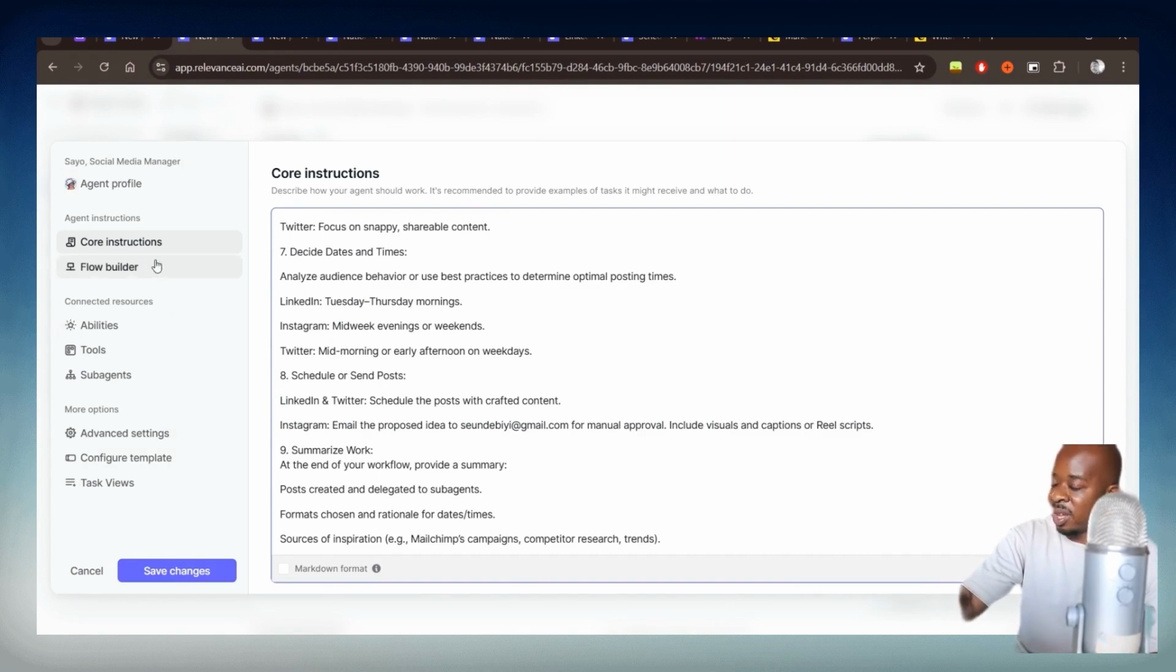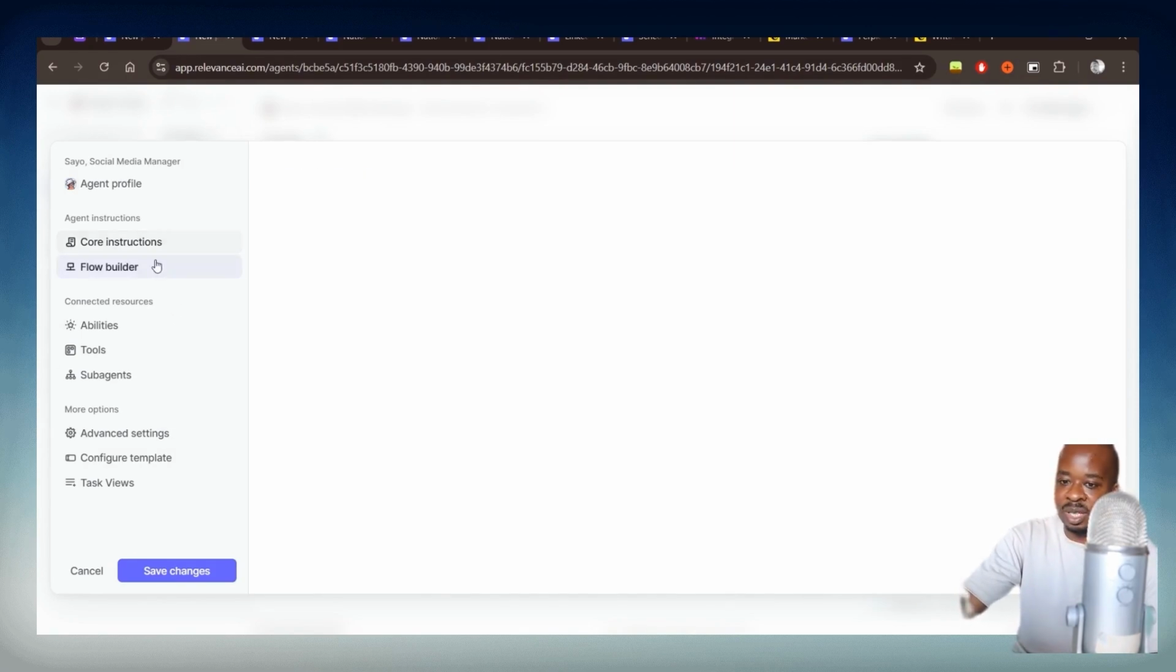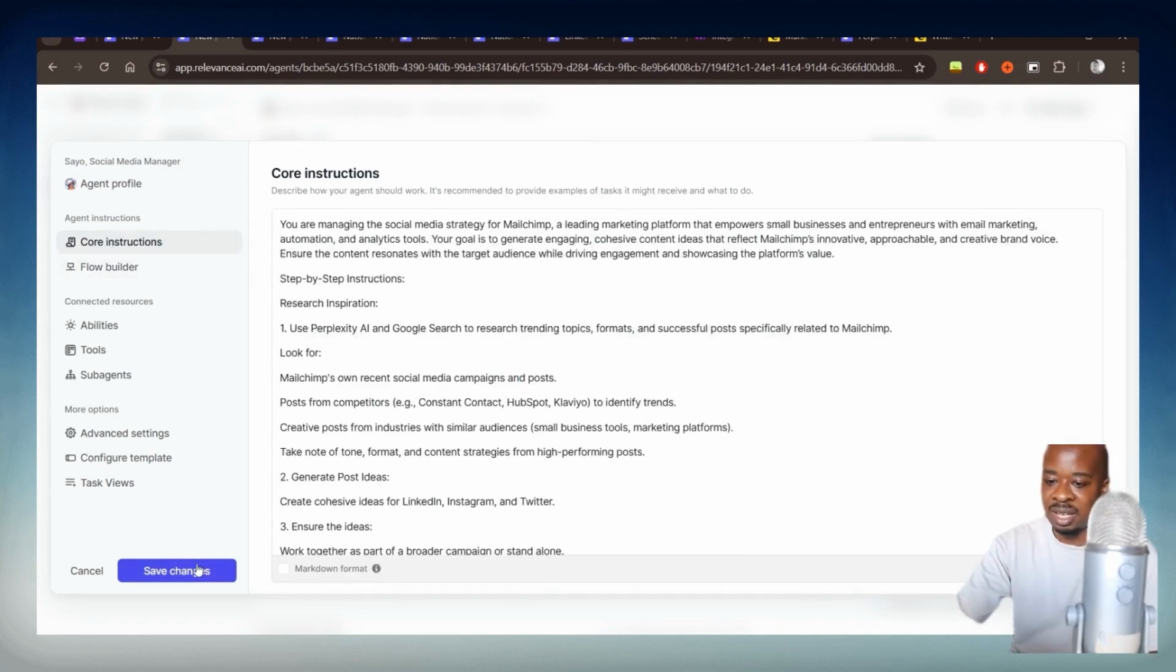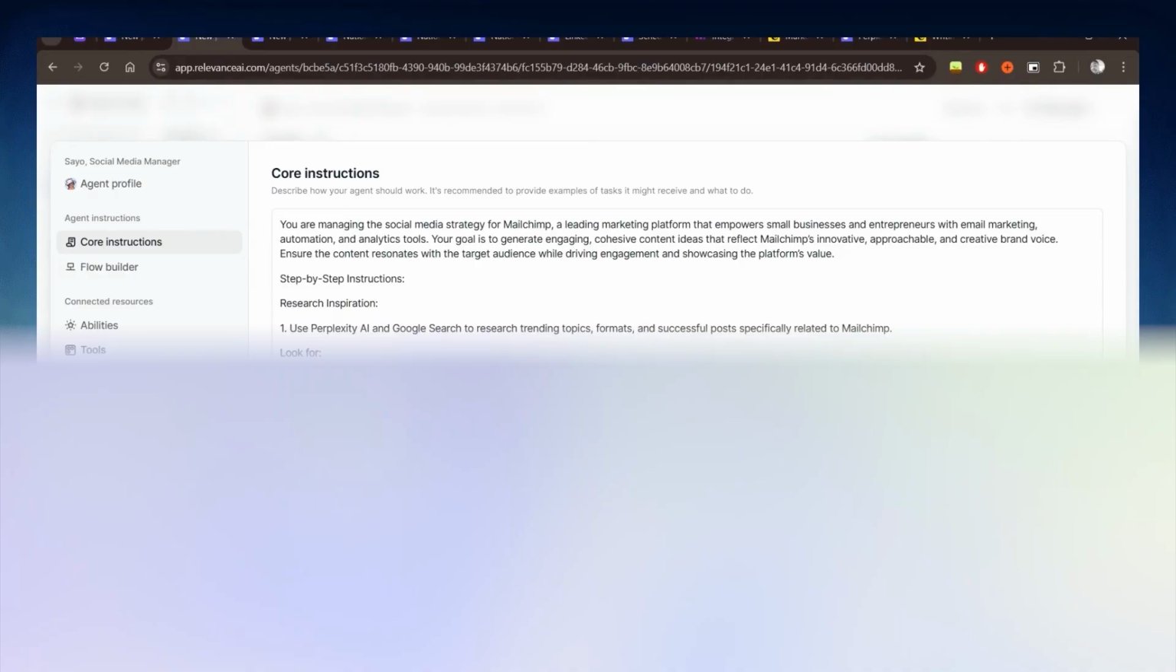And what I would recommend you do, but I haven't done it for this particular one, is you can also add a flow builder, which just allows you to reinforce what you have in the core instruction. I haven't done that today just because I ran out of time. So we'll click on Save Changes.